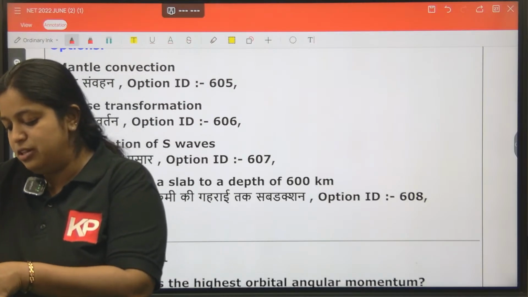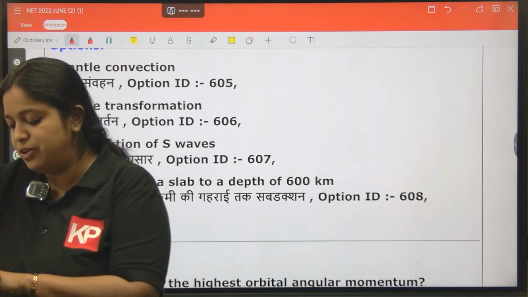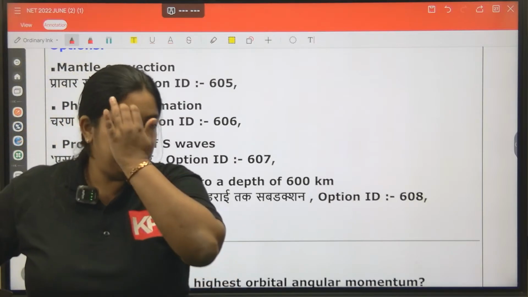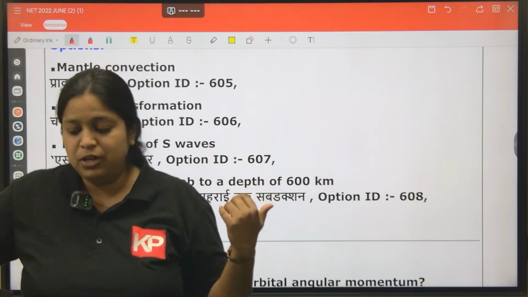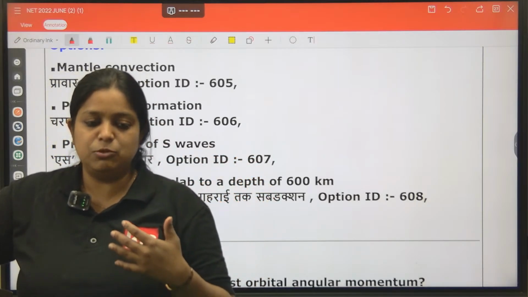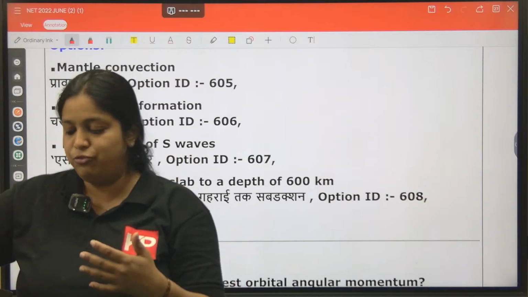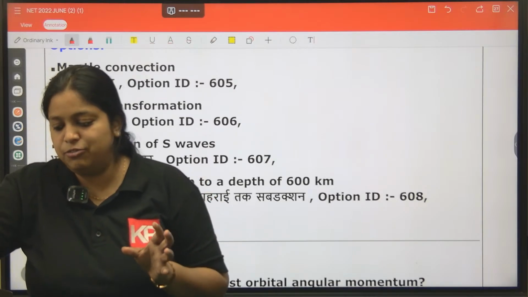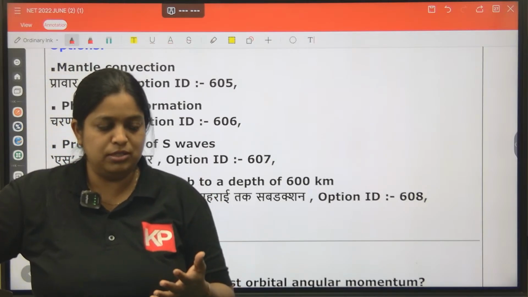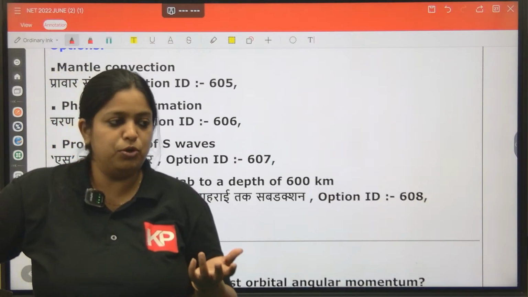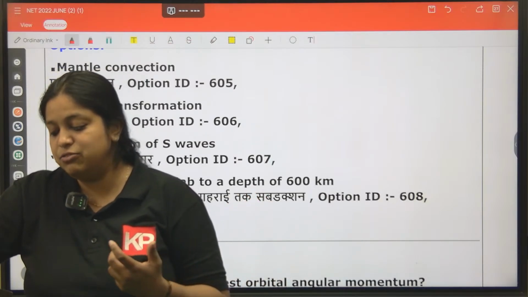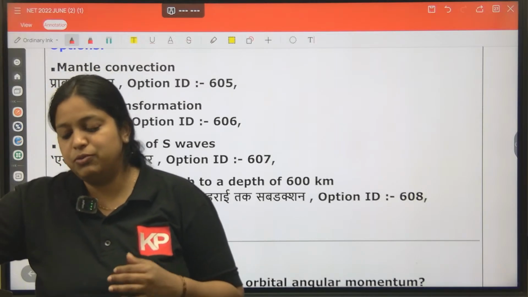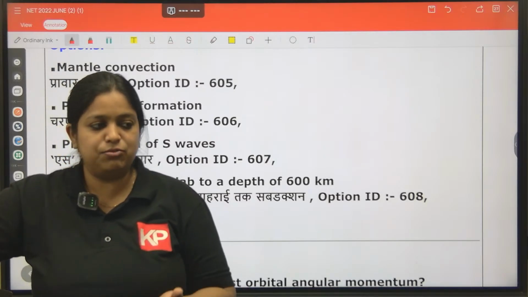The difference between the S wave, P wave, Rayleigh wave and Love wave we have to keep in mind. P wave is the primary wave, S wave is the secondary wave. Which one is transverse movement, which one is the longitudinal type of wave. The equation for velocity of P wave and its relationship with bulk modulus, and there is rigidity modulus also in P wave, whereas in S wave there is only mu by density, rigidity divided by density, that defines the S wave velocity.